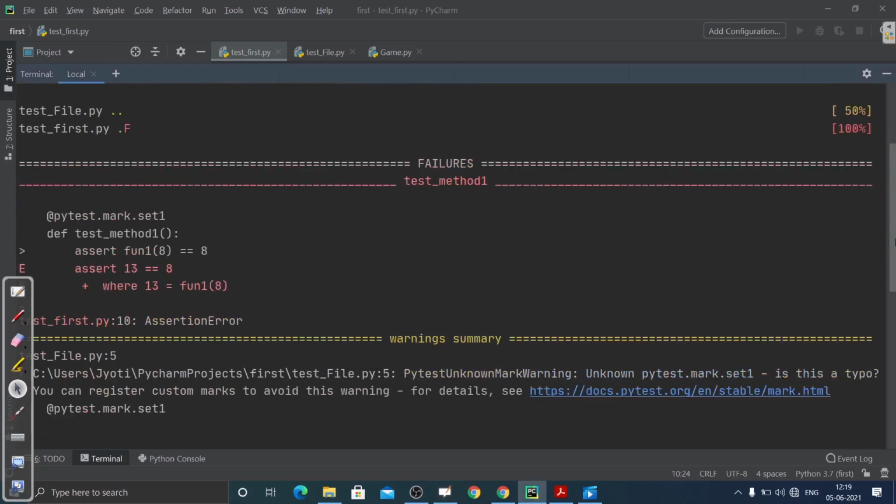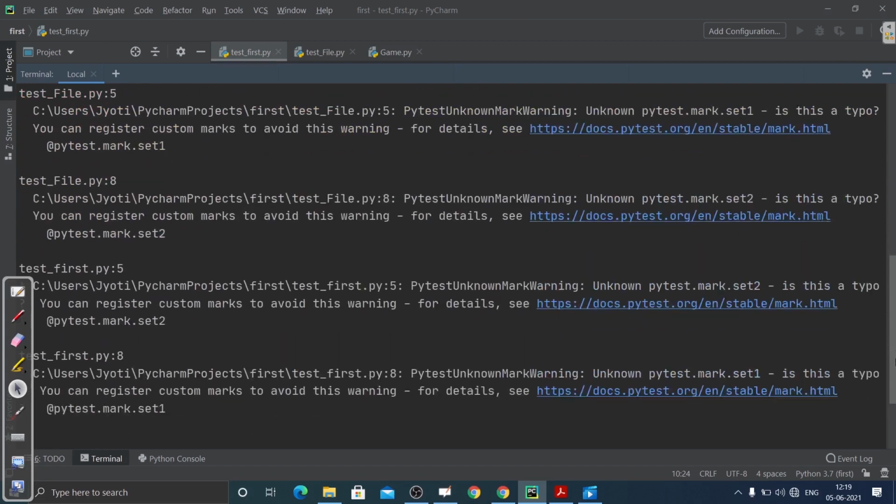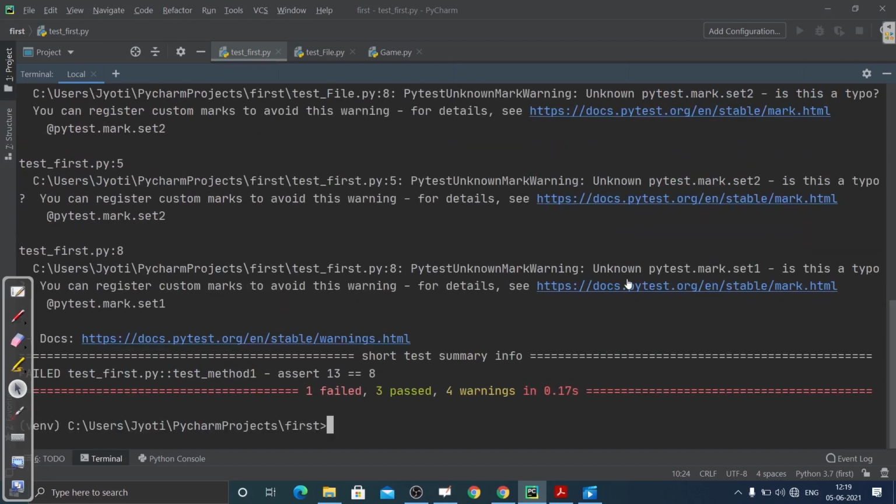Showing the failure part, here you can see where the error is. This is for you to understand where the problem is, and you can see 1 failed, 3 passed, and 4 warnings. You can ignore this warning. This is the time taken to execute.